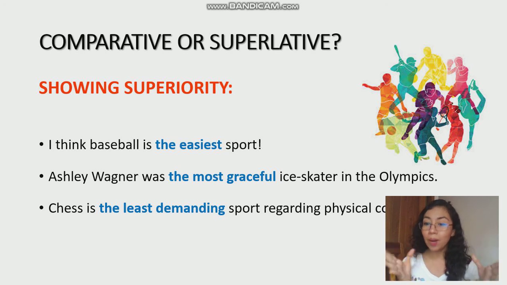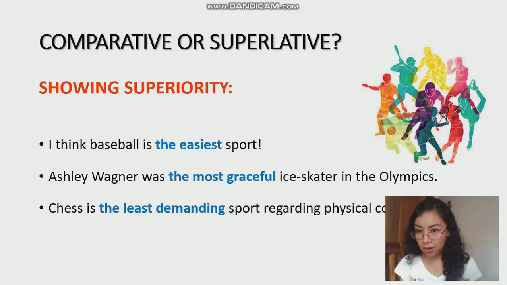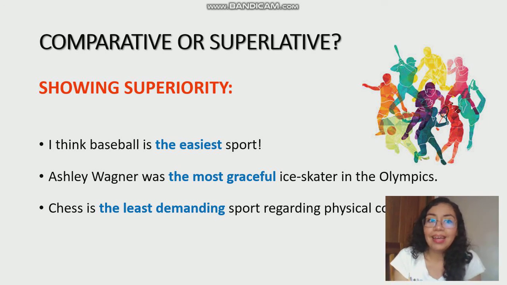What is superlative for? Superlative is not to compare. Superlative is to show that something is superior, that something is above the rest. It could be among 3 elements, among 4, among 1 million elements, but you are saying that something is somehow superior to the rest. For example, you can say, I think baseball is the easiest sport. Among all the sports in the world, I think baseball is the easiest sport. Okay? We can say, for example, Ashley Wagner was the most graceful ice skater in the Olympics. I mean, among all the skaters that were in the Olympics, she was the most graceful.